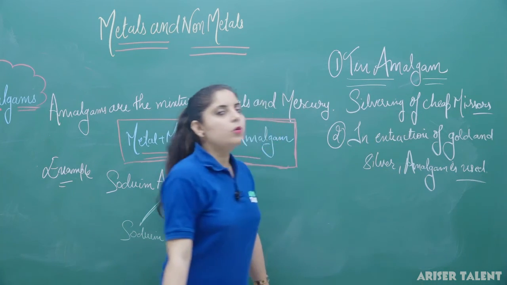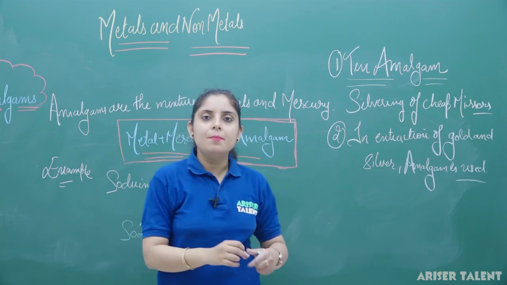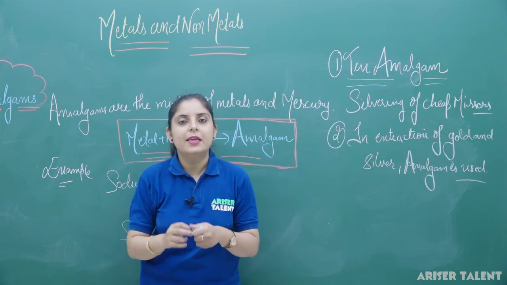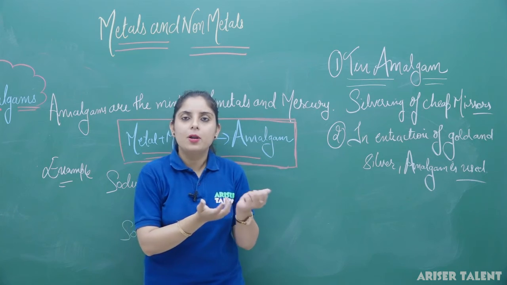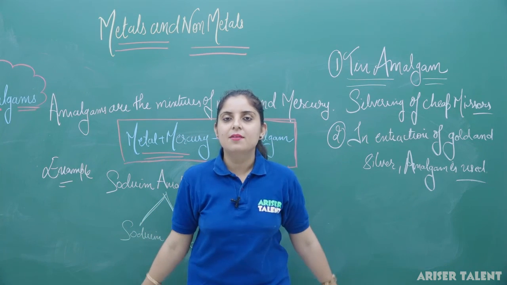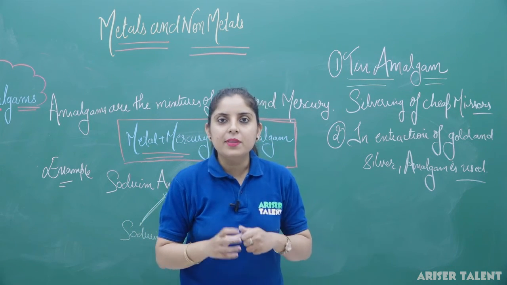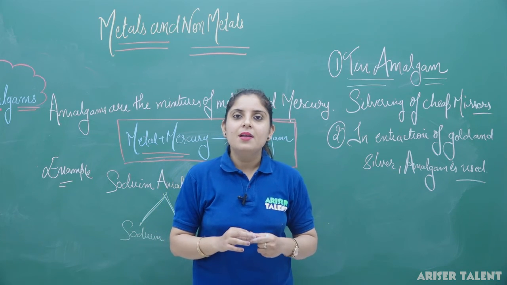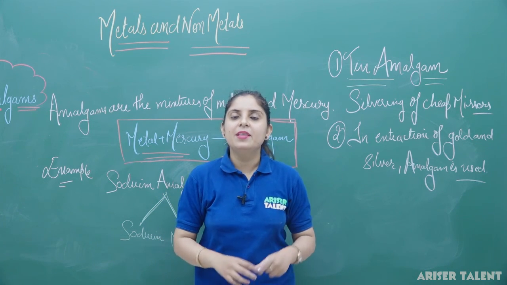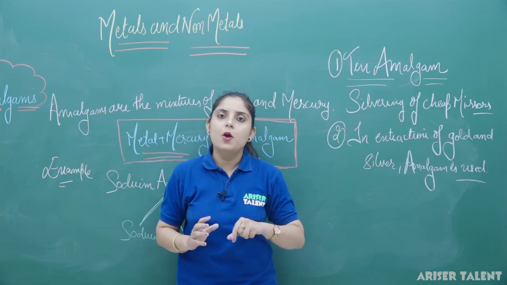Clear? So this is how you can use amalgam by mixing metal with mercury. And if you mix two metals, or a metal and a non-metal, you will get alloys. So this is all about the last topic of this chapter, and we have completed this chapter with the last topic, alloys and amalgams.